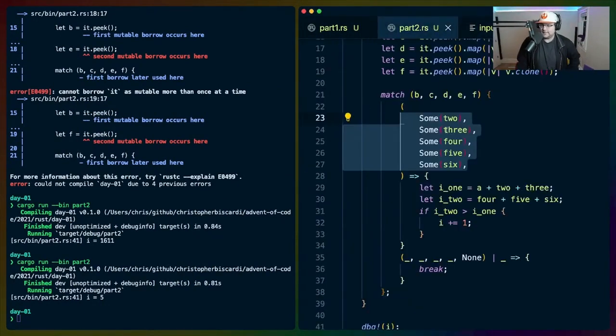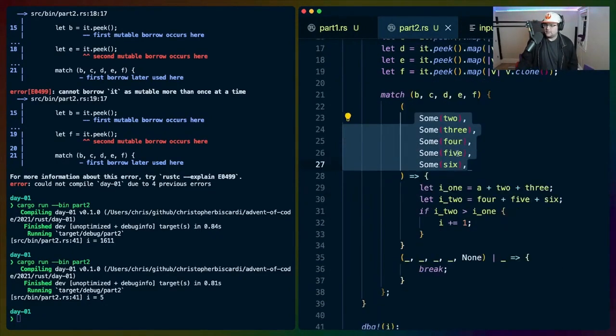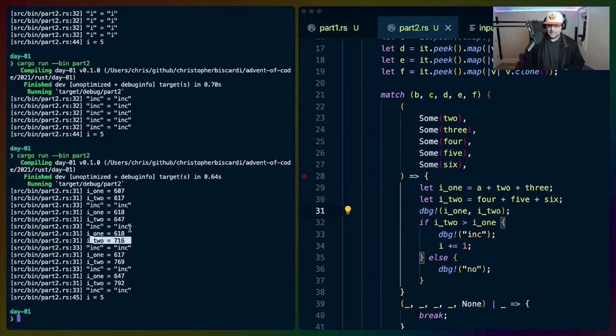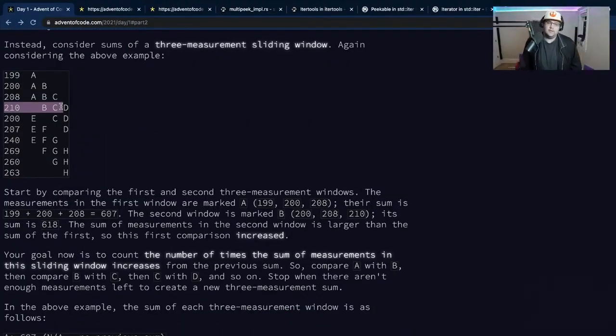why? I'm not missing any here, right? So we get the next value, then as long as they all exist, because we can't do it if it doesn't exist, then we deal with it. 618 and 716? That doesn't seem right. Why are we comparing 618 to 716? Because we're not actually doing this, are we? Oh man, I didn't do that at all correctly.